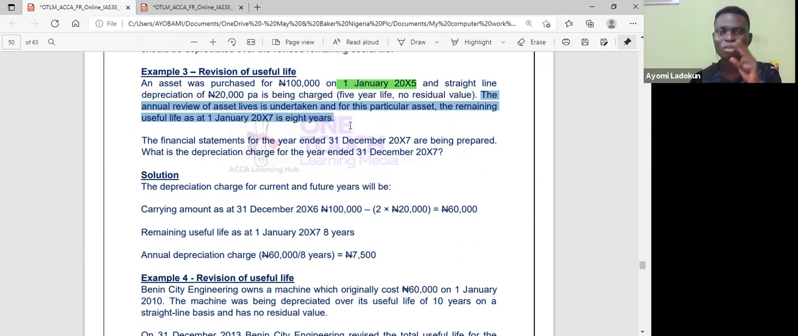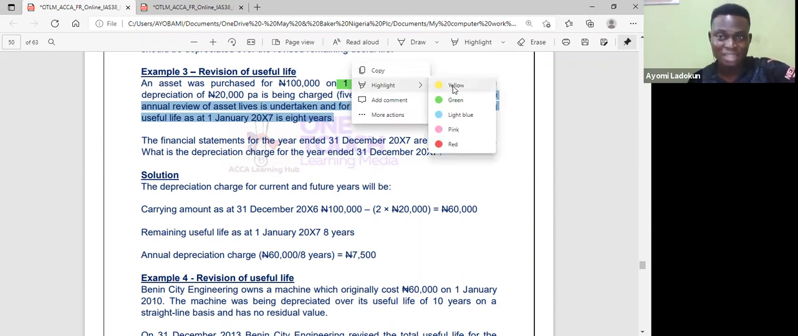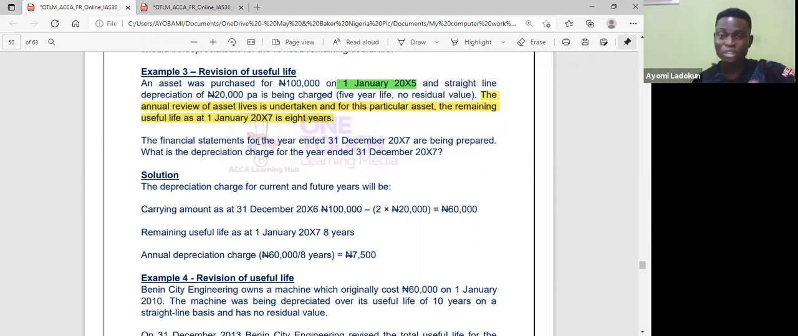The annual review of the asset lives is undertaken. For this particular asset, the remaining useful life as at 1st January is 8 years. So that means I will depreciate up till December 20X6. If I do 20,000 multiplied by 2, it gives me 40,000. So as at December 20X6, the carrying amount of this asset is 60,000.